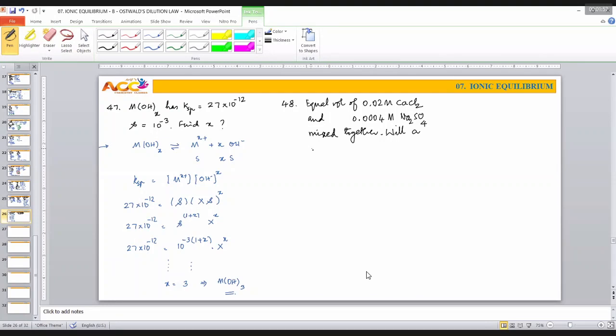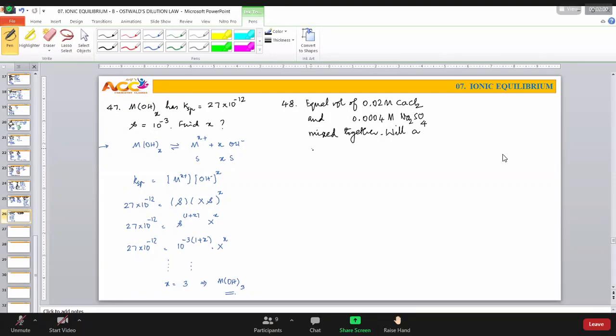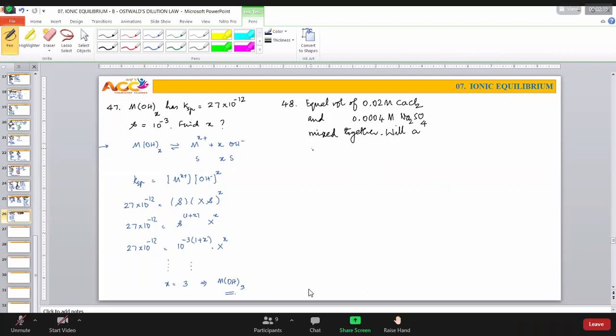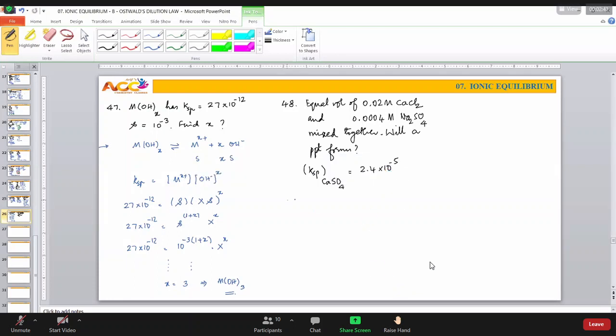Will a... the whole question, it is a part of question, but it is a conceptual game.